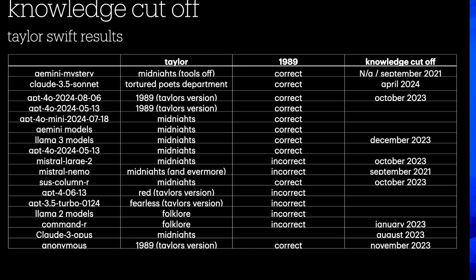Now, as you see here, it can't be the Mistral models. If you ask the questions on Mistral Large 2 or Mistral Nemo, even though they were trained on October 2023, the knowledge cutoff was just before 1989 Taylor's version as well. So if you ask it that question, it doesn't actually know it. The Gemini models do get that correctly, but again, it's unlikely to be the Gemini models because they're releasing their mystery Gemini models on lmsys as well. It really puts it firmly into the OpenAI type era there.